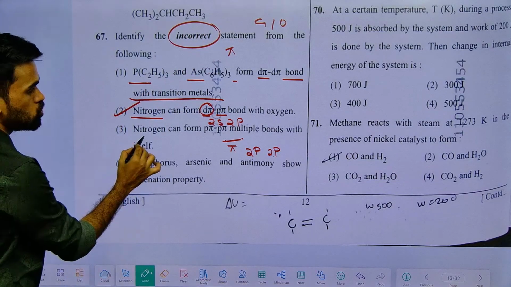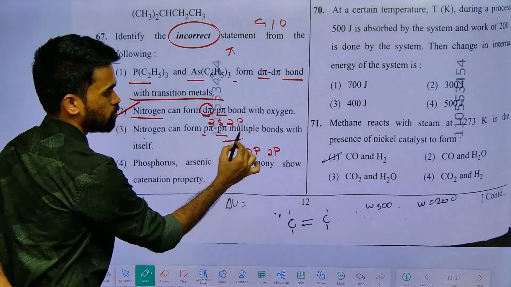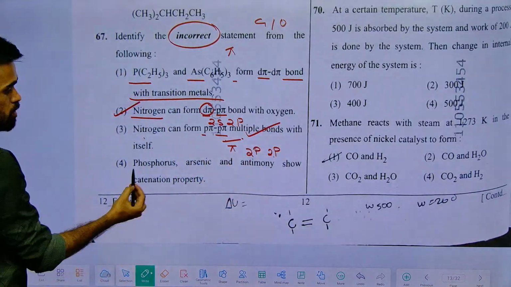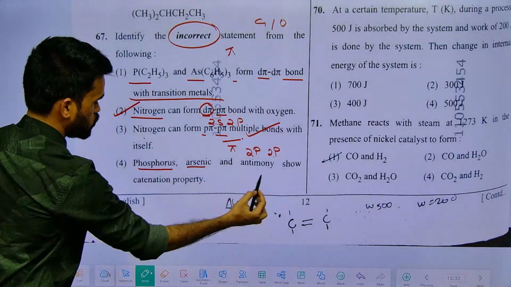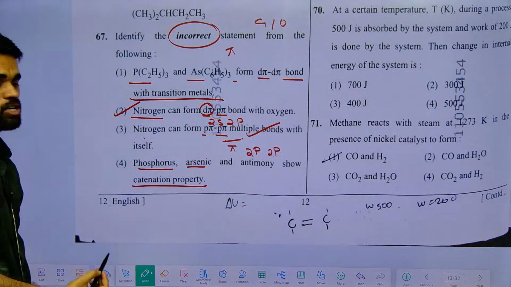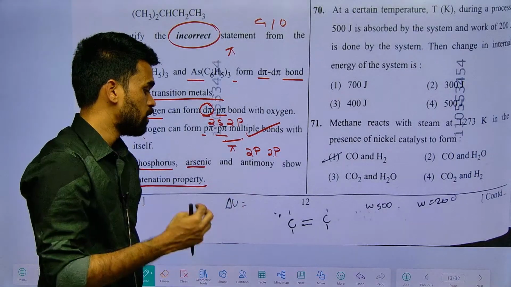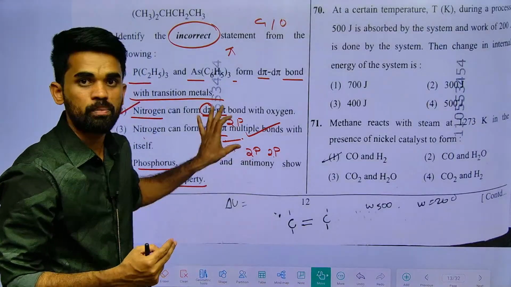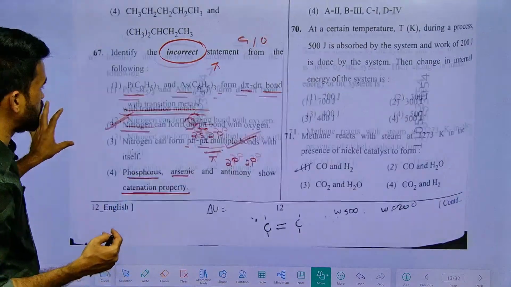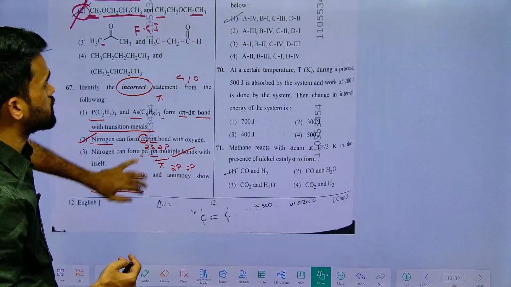Next, nitrogen can show p pi multiple bonds. Yes, this is perfect. Next, phosphorus, arsenic, antimony show catenation properties. Yes, they can show the catenation property. Only nitrogen cannot show the catenation property in the 15th group. So what is your answer for the discussion? Second option.